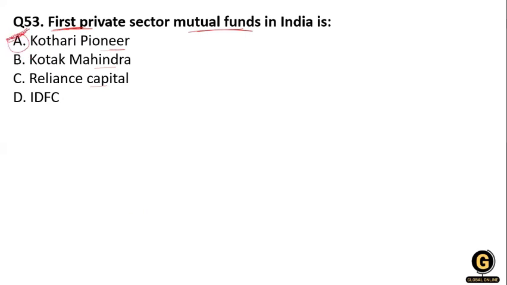Kothari Pioneer was the first private sector mutual fund, registered in July 1993. In 1993, the SEBI regulation was substituted by a more comprehensive and revised mutual fund regulation. After that, they revised the mutual fund regulation again in 1996.